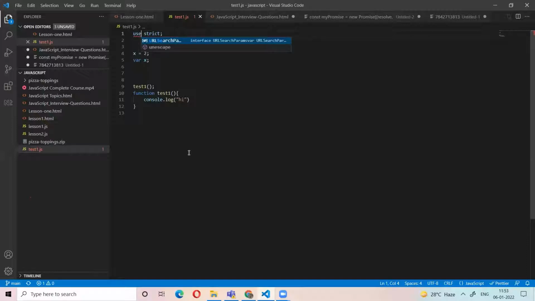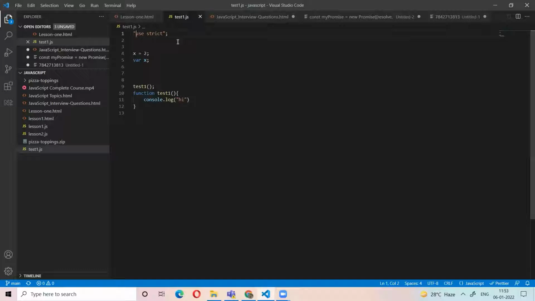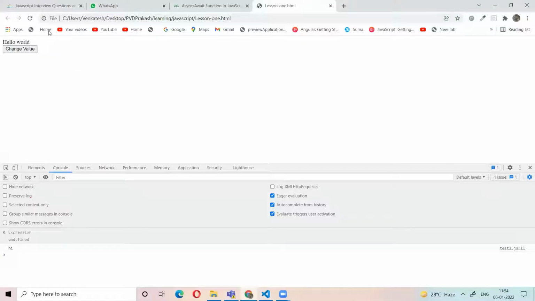Let's see how we define it here. Okay, so here I write use strict. Now, see what happened. When you write use strict, it will throw the error.